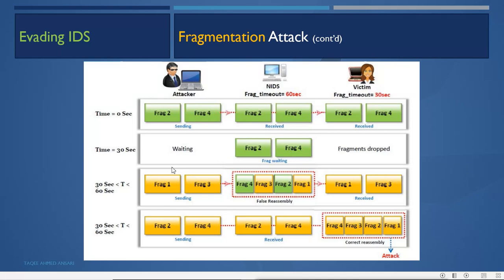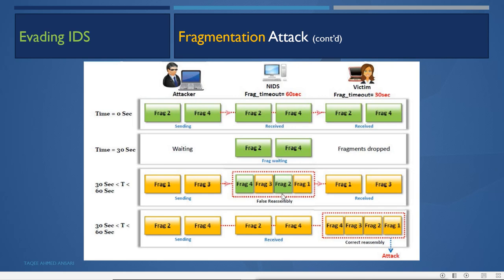Now the attacker sends the real fragments 1 and 3. When they reach the IDS, it combines them with the previous 2 and 4 to reassemble the packet, but it does not come up with anything. It sees no signature matching because 2 and 4 are false packets. But this 1 and 3 reaches the victim machine.